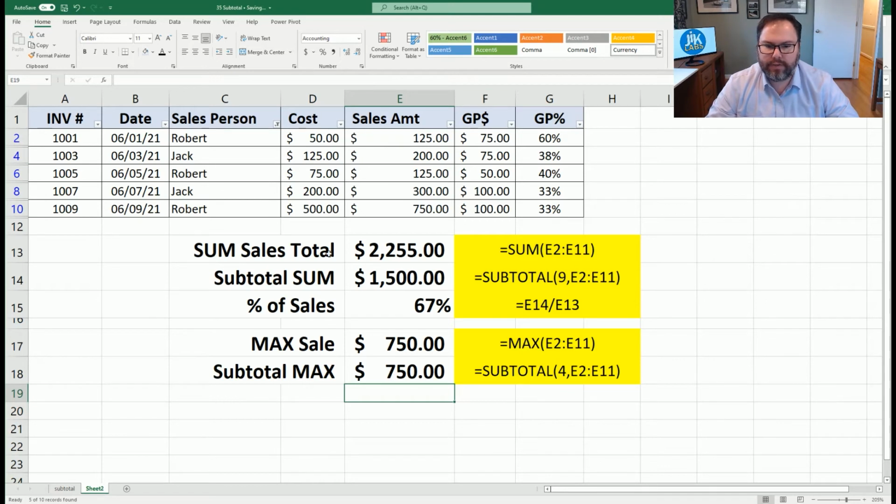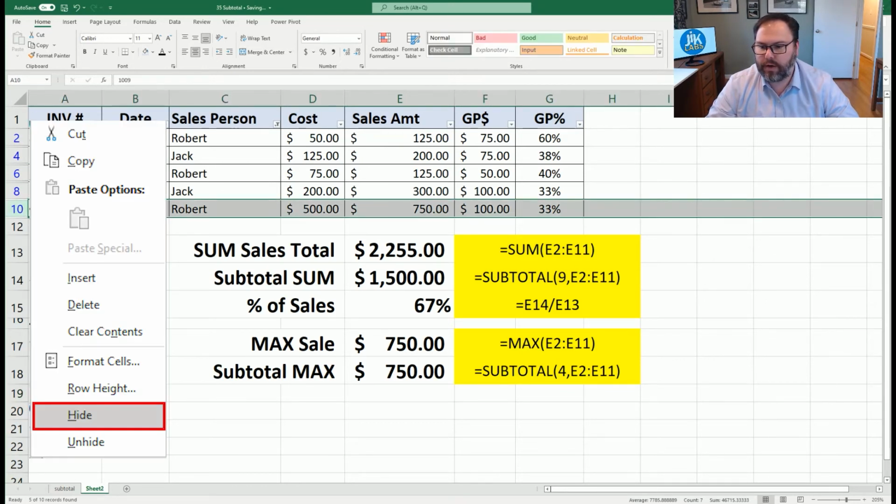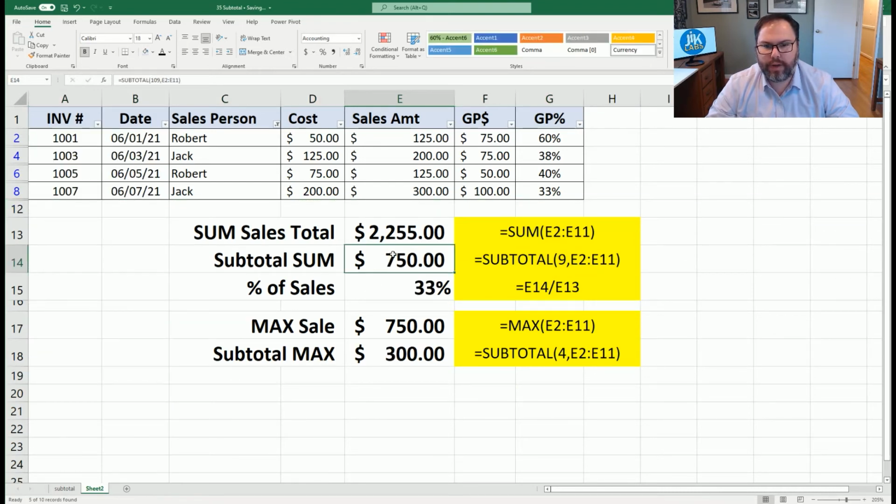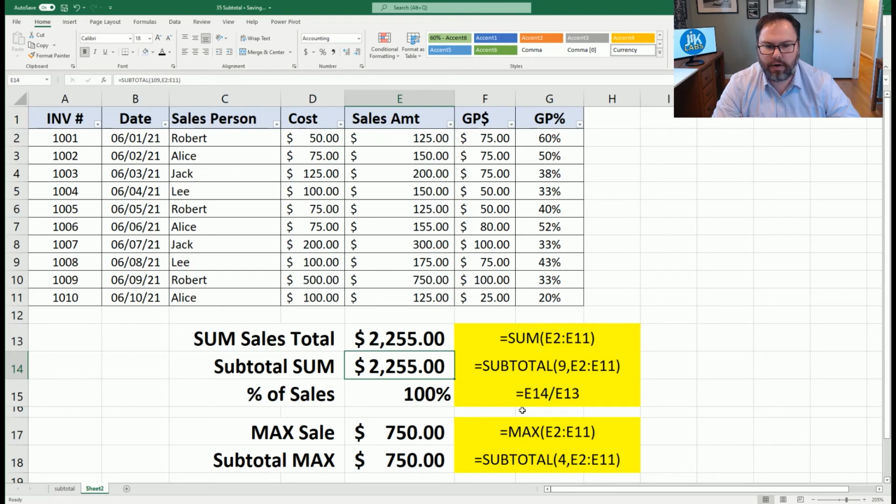Right now we have it selected with Robert. So let's come in here and manually hide that 750. And there we go. We can see the total sales have not changed, but the subtotal has been updated to exclude the manually hidden row. Same thing with the subtotal max now. Again, 1 through 9 includes everything except for what's been filtered out, and 101 through 111 excludes manually hidden cells or rows as well. So let's come back to everyone, and there is our data.